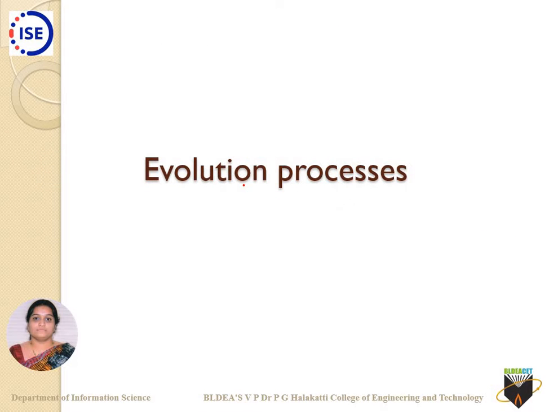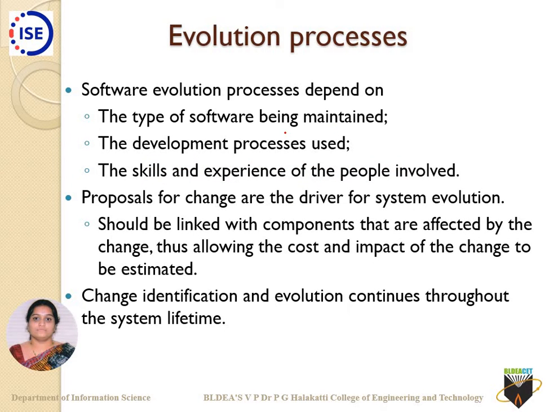Followed by that, let us come to evolution processes in detail. What is this evolution process? As I said just now, the software evolution process mainly depends on the type of software being maintained, the development processes used, and the skills and experiences of the people involved.